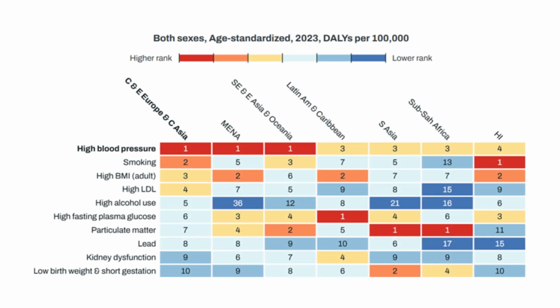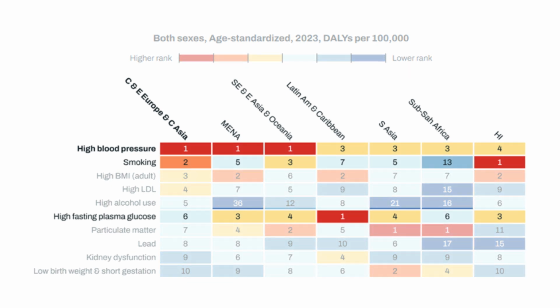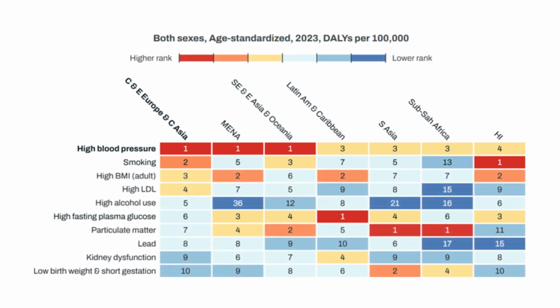Now, let's explore our estimates for risk factors. From 2010 to 2023, the total number of DALYs attributable to metabolic risks increased by over 30%. Looking at the leading risk factors by superregion, we can see how they differ in parts of the world. In many of the superregions, metabolic risk factors cause the most health loss. High blood pressure, smoking, and high fasting plasma glucose are the leading risk factors in 5 of the 7 superregions.